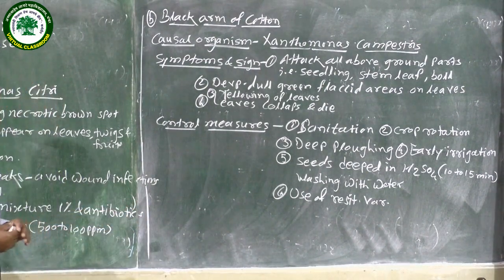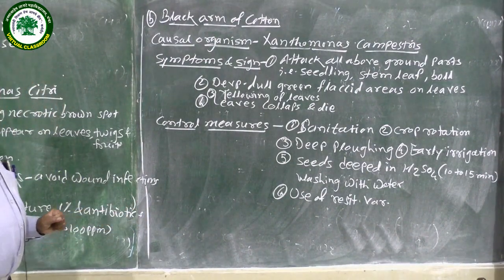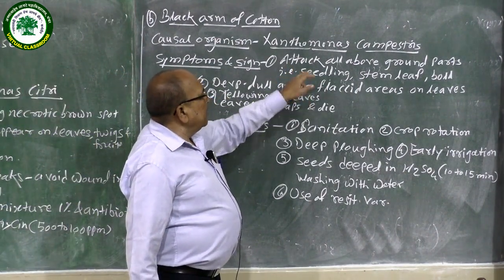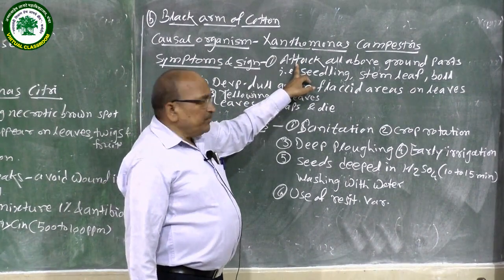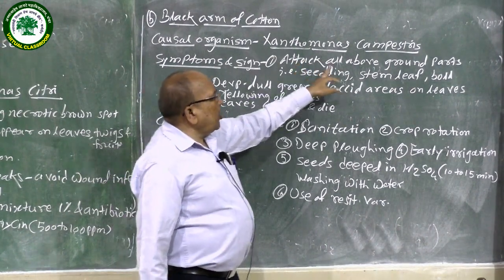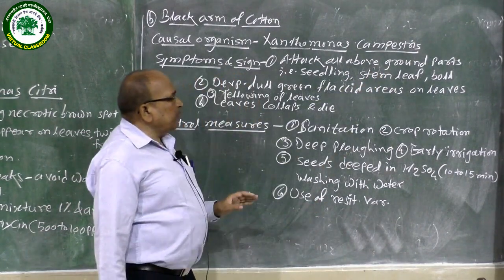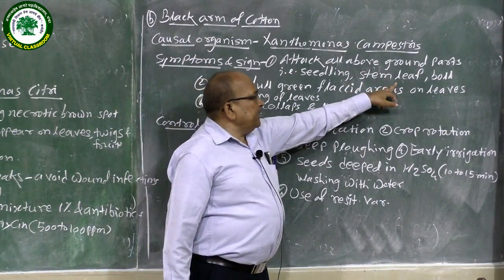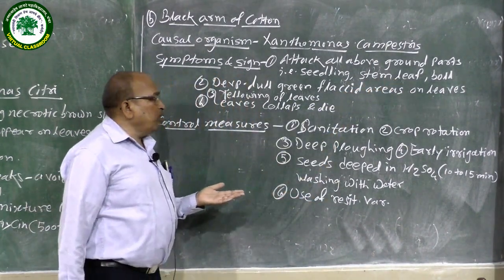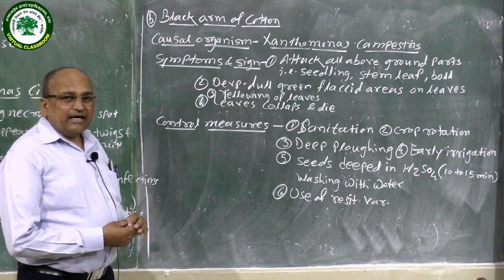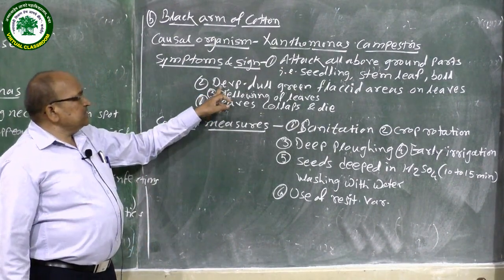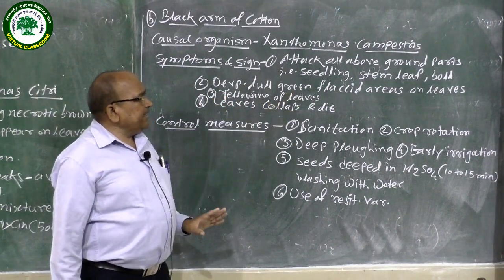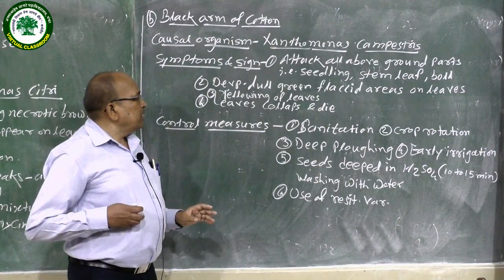When we see the symptoms of this disease, the first one is that this pathogen attacks all above ground parts of the plant body, including the seedling, stem, leaf as well as the fruit bolls. The second symptom is the development of dull green angular areas on the leaves.